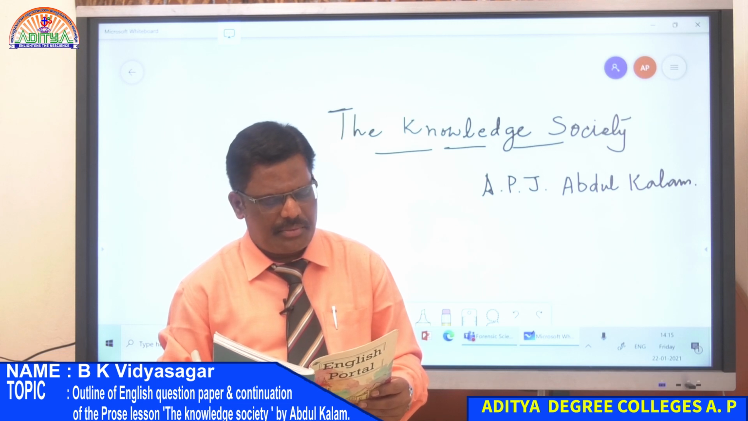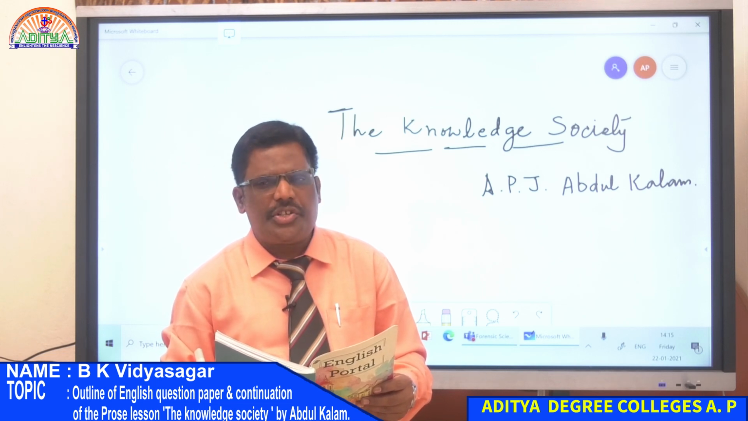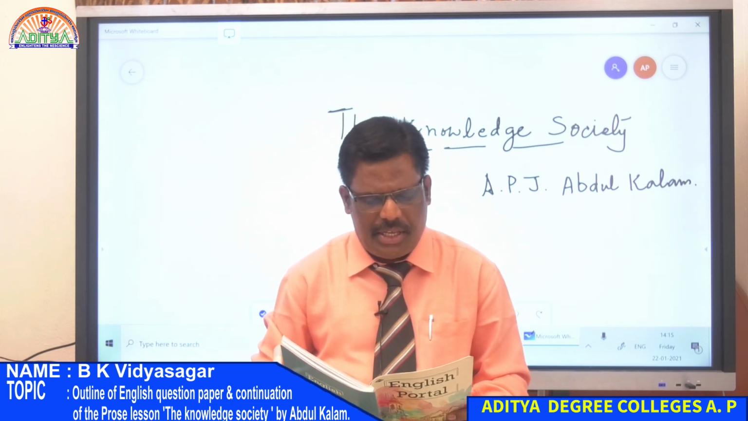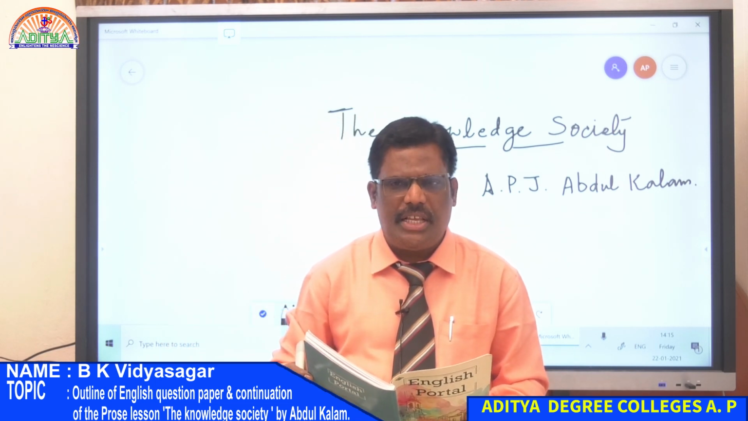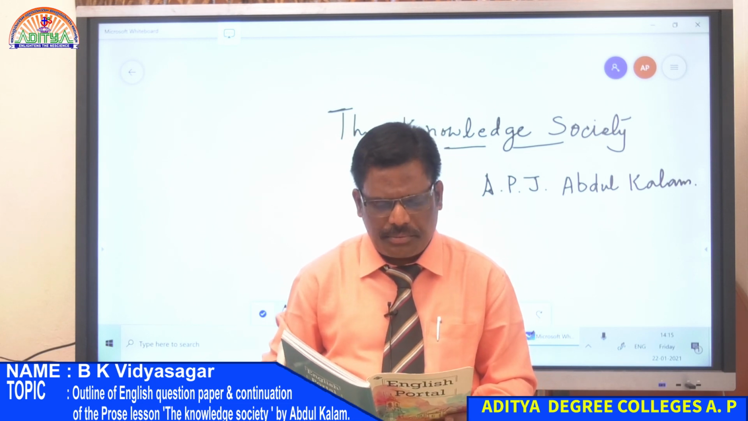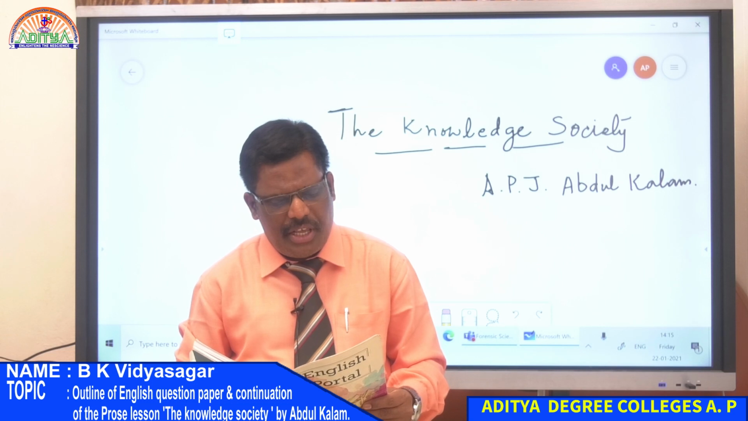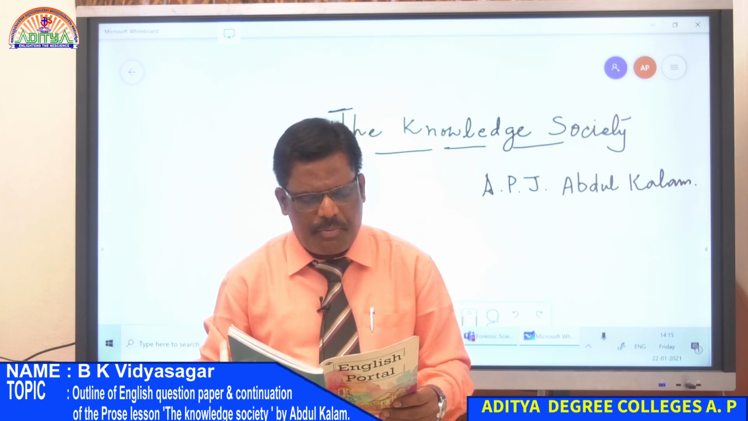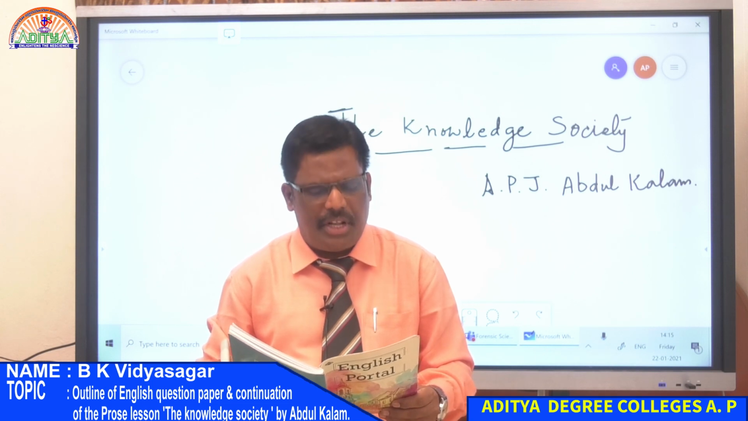So Abdul Kalam says that the world has changed from being an agricultural society to an industrial society. In agricultural society, it was manual labor, but in industrial society, it is management of technology, capital and labor, right? In the 21st century, a new society is emerging where knowledge is the primary production resource instead of capital and labor.